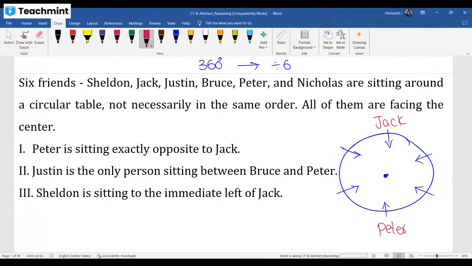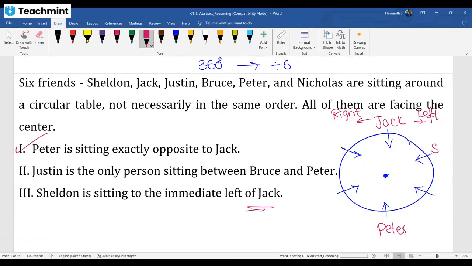Fine, completed, right? Then you need to search for, very important, listen to this word, a related statement. What is a related statement, sir? Boss, you put Peter and Jack, right? What is the related statement related to Peter and Jack? Here Jack, the immediate left is Sheldon. Sheldon's left side. When Jack is facing this direction, right side is this, left side is this. Jack's left side is Sheldon. Sheldon is here. Sheldon is the immediate left of Jack. Jack's right side is this, left side is this.